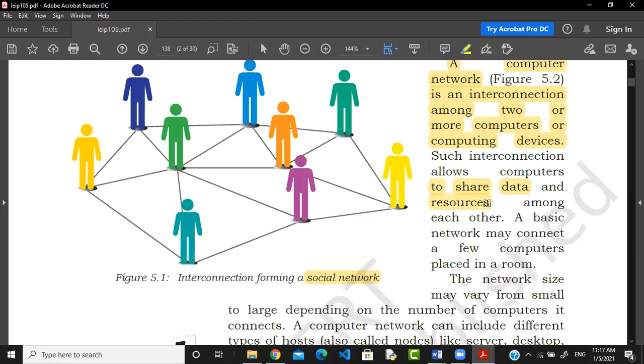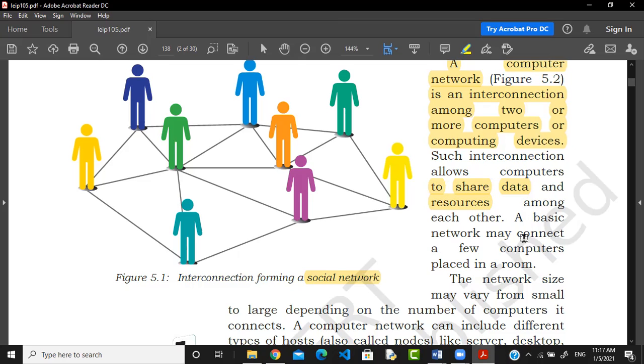Suppose in your computer lab there are 35 computers, but there is only one printer. Now if you want to give a print command, everyone is capable of giving it through that printer. How is it possible? It is possible due to the network. All these computers are interconnected, so they form a network, and the shared devices can be used by everyone.